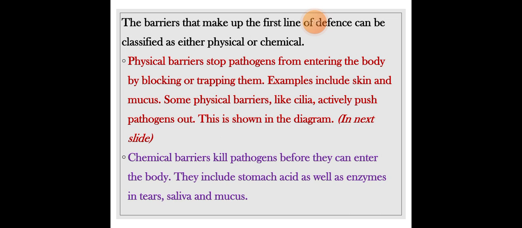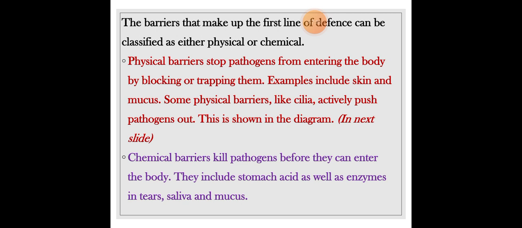The barriers that make up the first line of defense can be classified as either physical or chemical. So you should know that they can be physical or chemical. Physical barriers stop pathogens from entering the body by blocking or trapping them. So this is their work. They basically stop all the harmful pathogens from entering the body. Examples include skin and mucus.